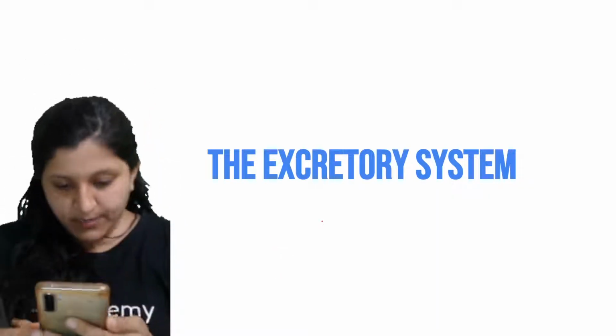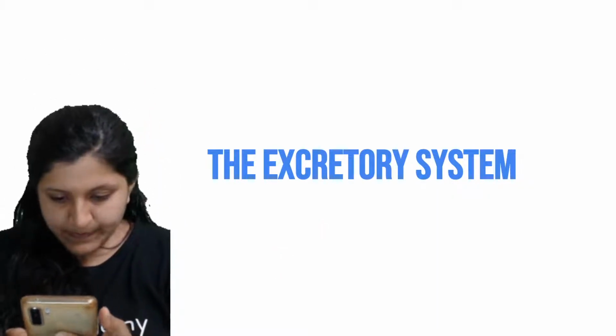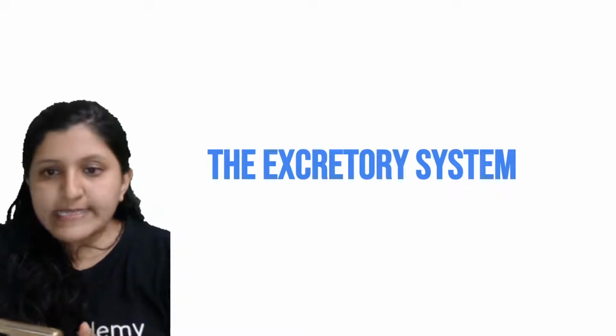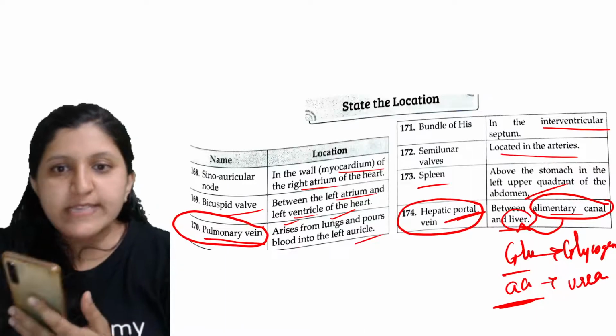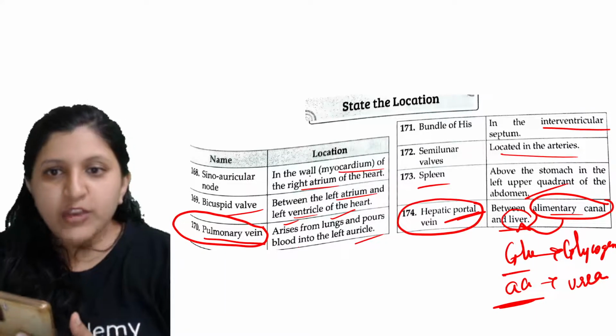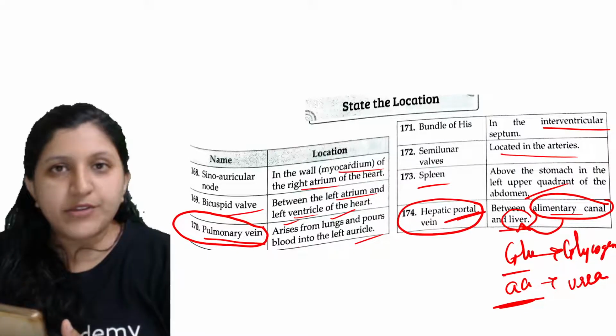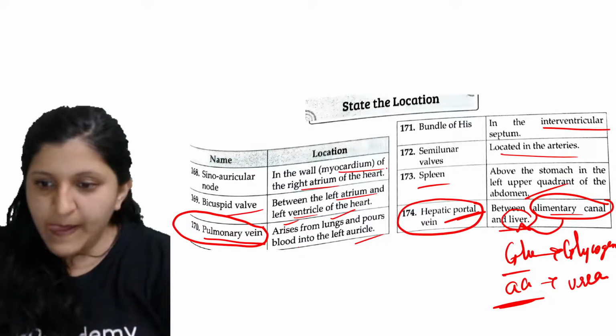Okay. So moving on to the excretory system. So this is the sinoatrial node. It is in the wall of the right atrium of the heart. All right. So moving on to the excretory system.